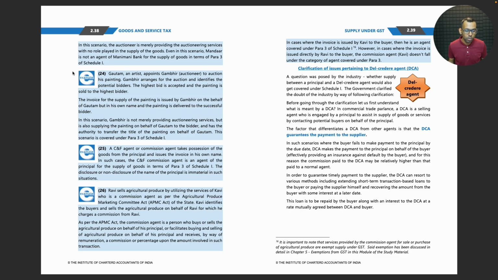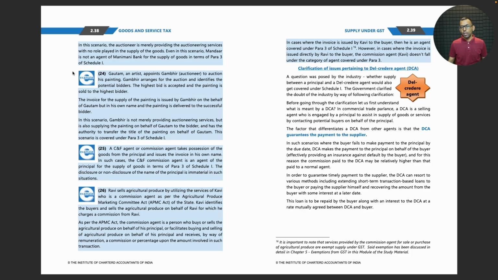Ravi sells agricultural produce by utilizing the services of Kavi, who is a commission agent, as per the Agricultural Produce Marketing Committee Act of the state. Kavi identifies the buyers and sells the agricultural produce on behalf of Ravi, for which he charges a commission from Ravi. As per the APMC Act, the commission agent is a person who buys or sells the agricultural produce on behalf of his principal or facilitates buying and selling of agricultural produce on behalf of his principal and receives by way of remuneration a commission or percentage upon the amount involved in such transaction.